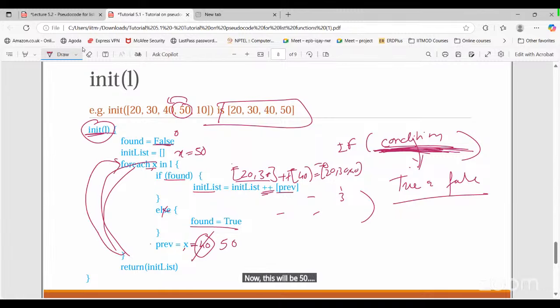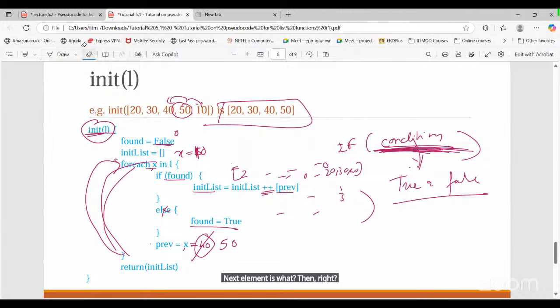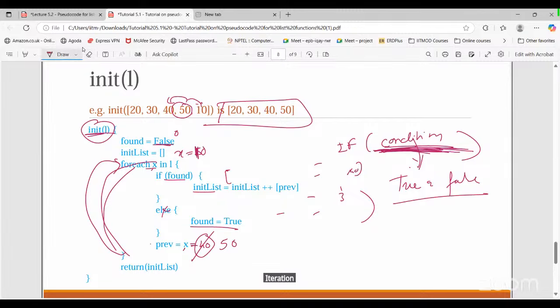Go for the next iteration. Next element is what? 10, right? Yes, sir. So the next element is 10, and from the previous iteration the list was 20, 30, 40, plus the previous element, which is 50 now.